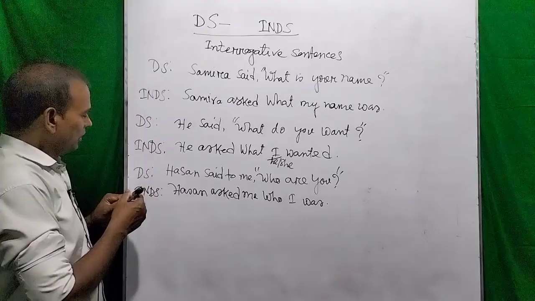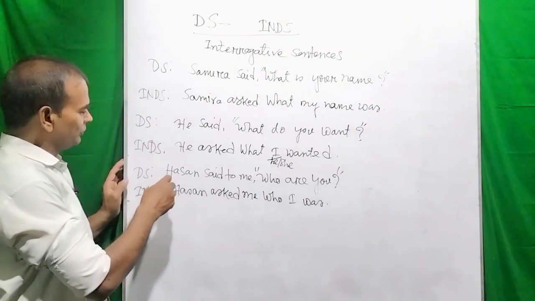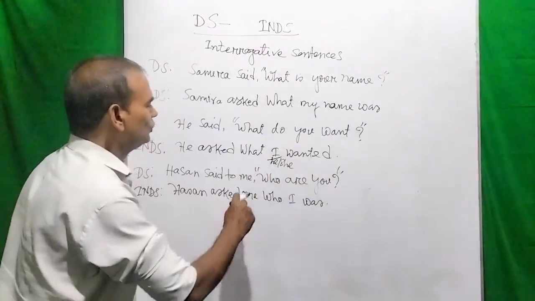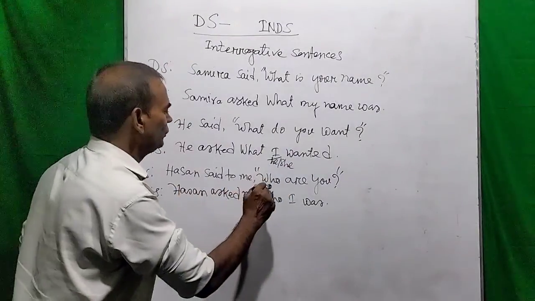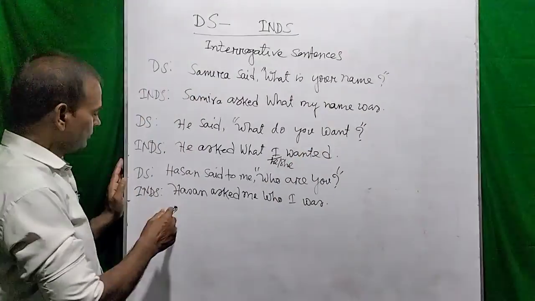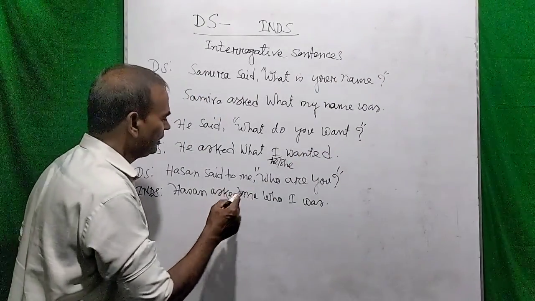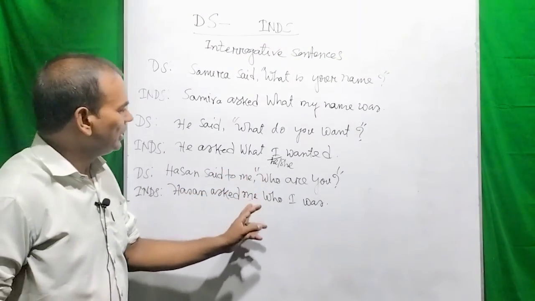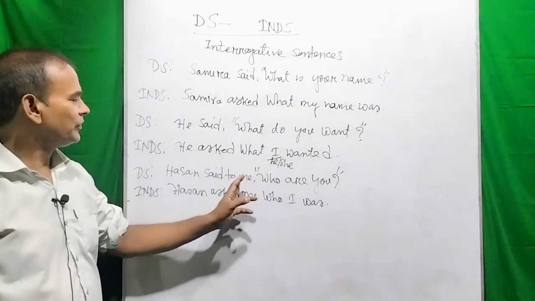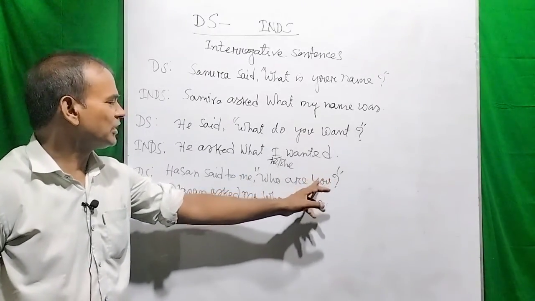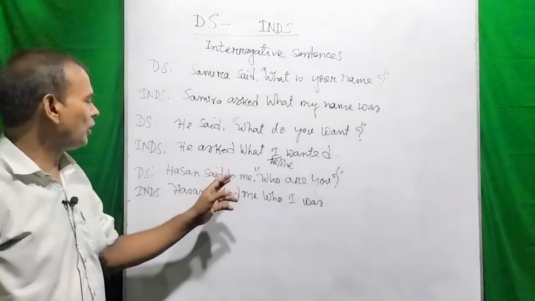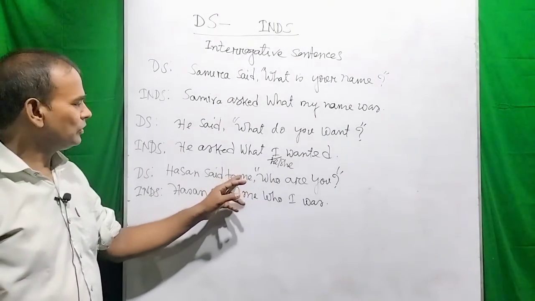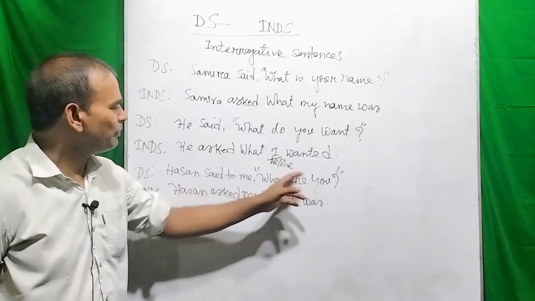Dear viewers, now look at the third sentence. The third sentence you can see, Hassan said to me, who are you? Then Hassan asked me. Here the object is directly written, so there is no tension. The subject of the direct speech, you, and the object of the reporting verb, me, mean the same person.